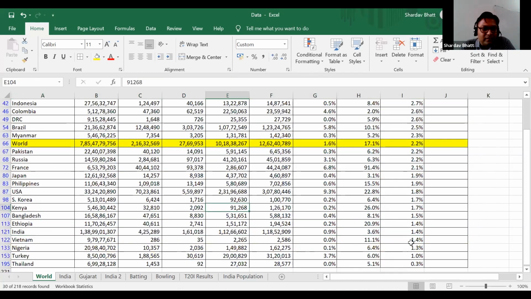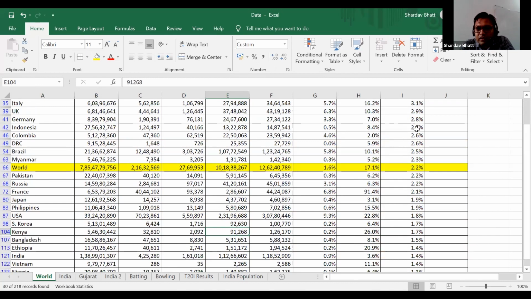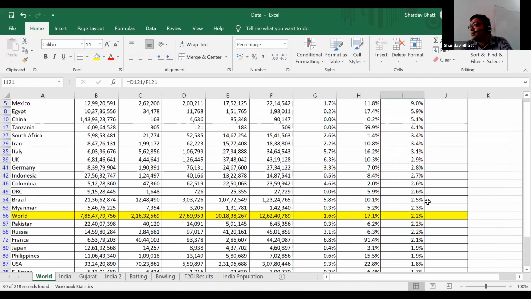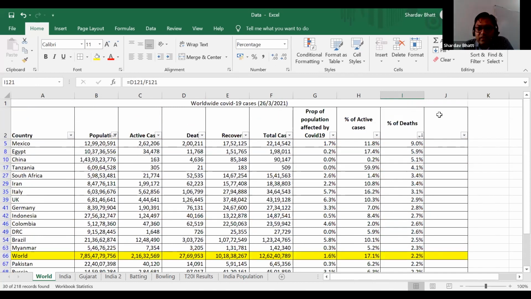So not bad, we can say. India is fighting well against COVID-19. So this is with the comparison of world. You can see even world, the death ratio is 2.2. In India, it's 1.4. So this type of stories we can create using data analysis.